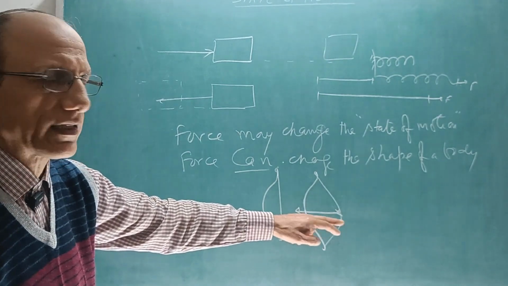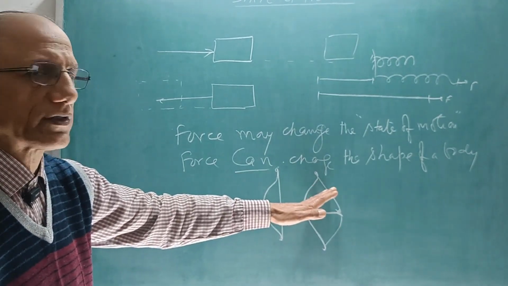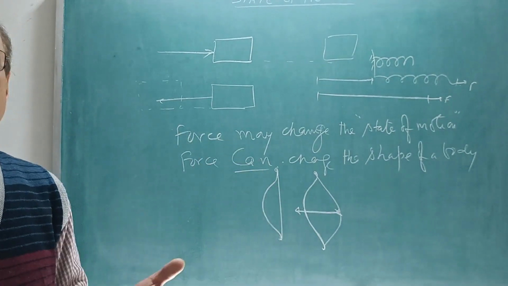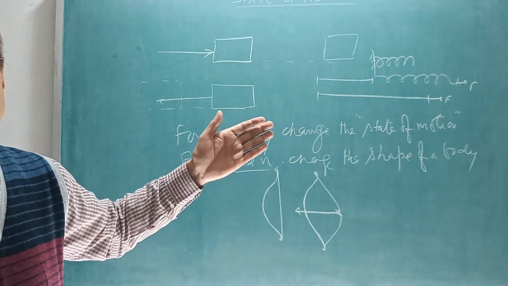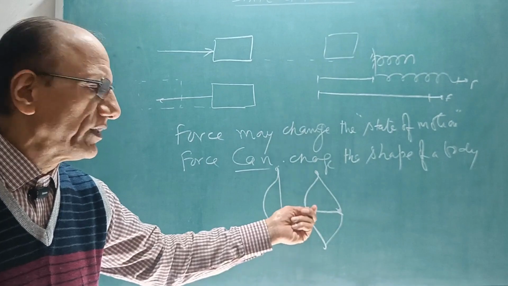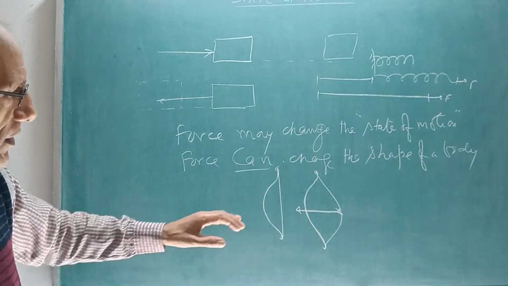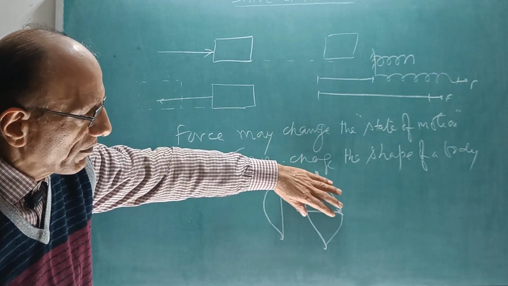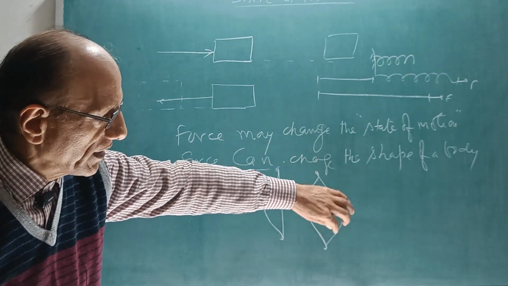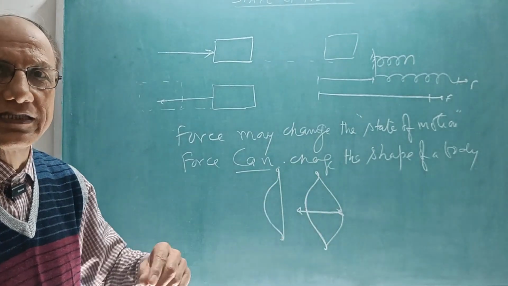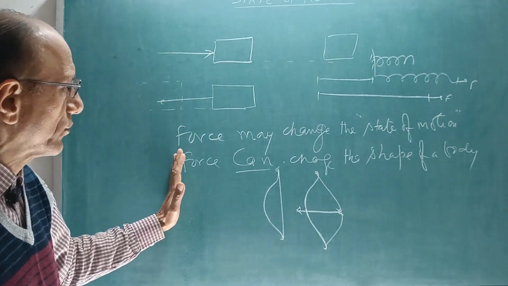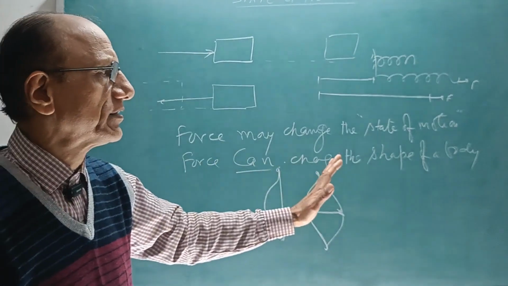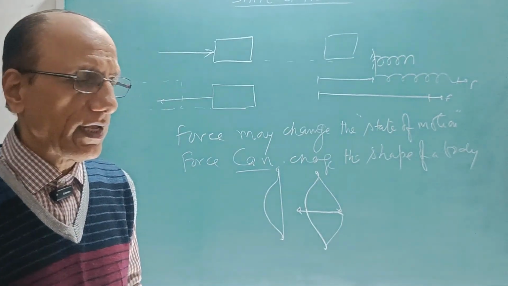If it is somewhere here, the shape will become different. If it is taken from here, this shape will be different. That depends on the way the child is pulling the string with the arrow. So the shape of the string as well as the bow is changing.